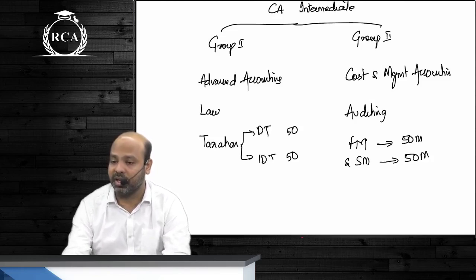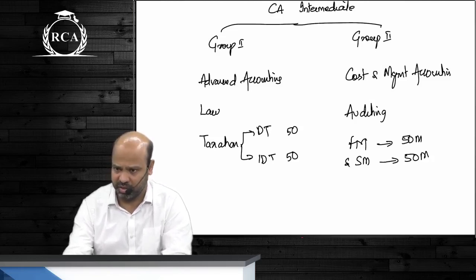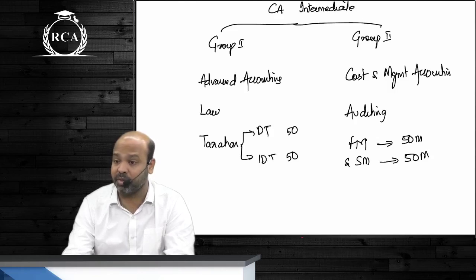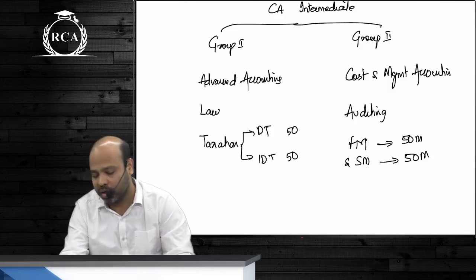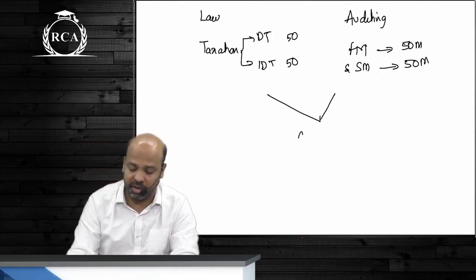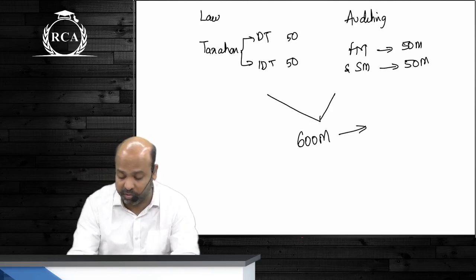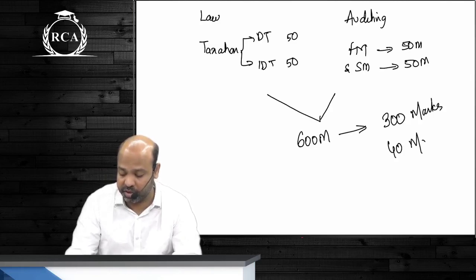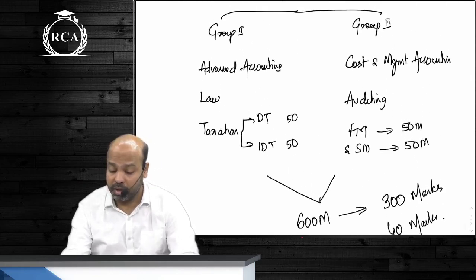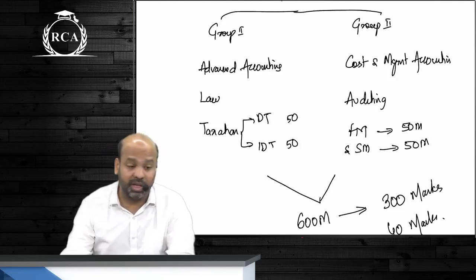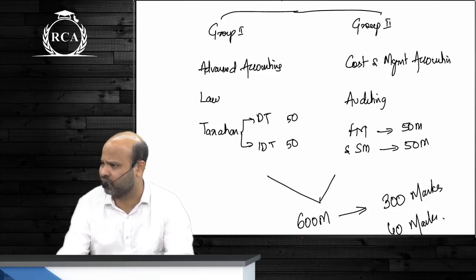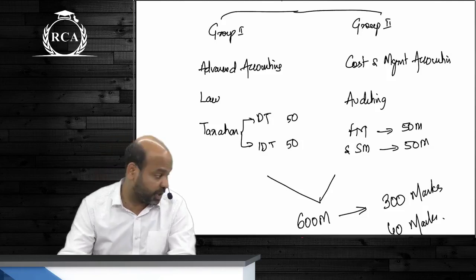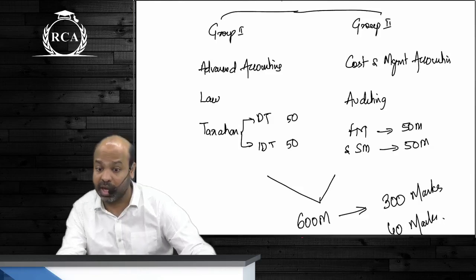The passing criteria is the same as CA foundation. You're supposed to get a minimum of 40% in each paper, and the overall aggregate has to be 50%. All the papers collectively will be for 600 marks. So to pass, you will have to score a minimum of 300 marks with a minimum of 40 marks in each paper. Now, every paper will have 30% objective, and 70% will be the subjective or descriptive part. In the 30% objective, there is no negative marking as of now.